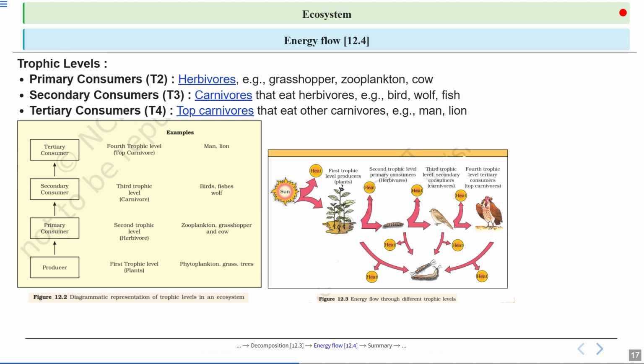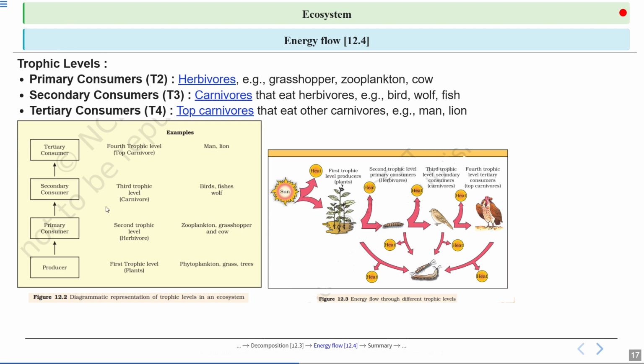So in an ecosystem, energy flows from the first trophic level, meaning producers, to the second trophic level, meaning herbivores, and then to the third trophic level, which are carnivores that eat herbivores, and finally to the fourth trophic level, which are the top carnivores. And there is a significant loss of energy at each level due to the 10% rule, where only about 10% of the energy is transferred from one level to the other.